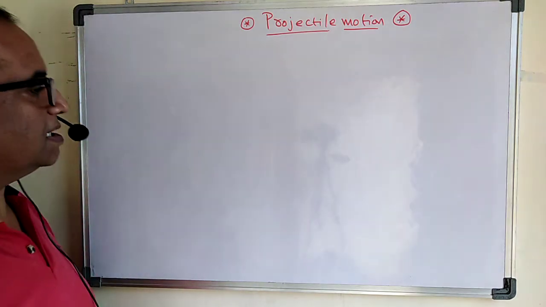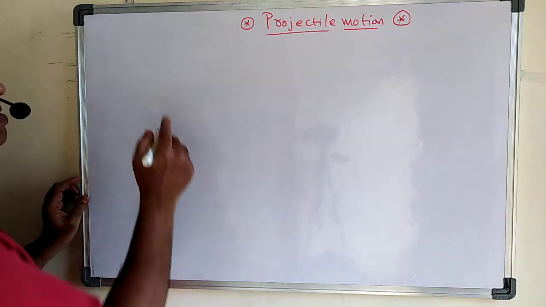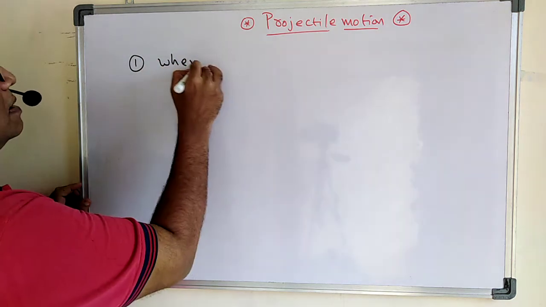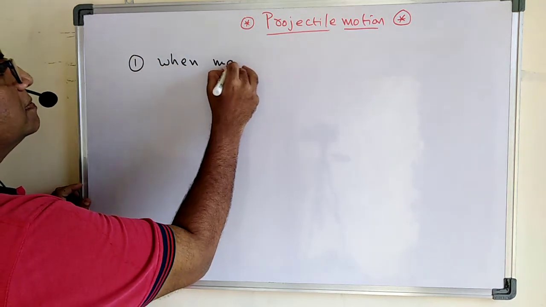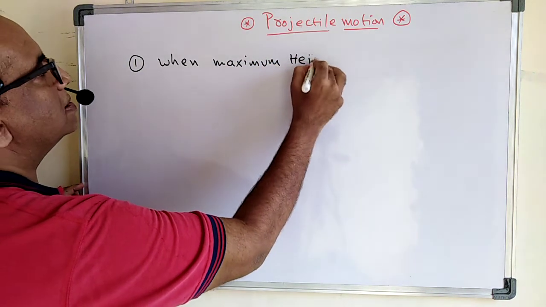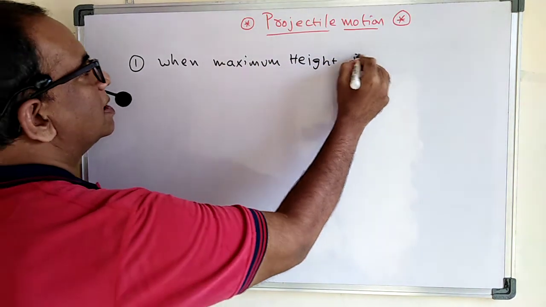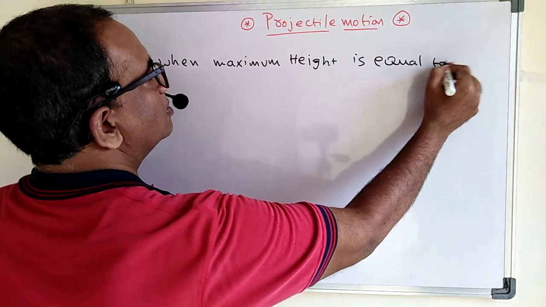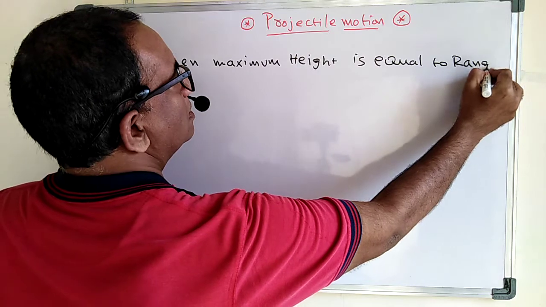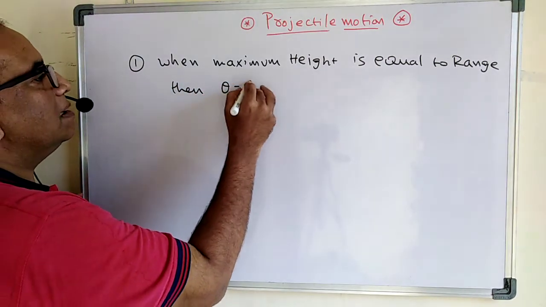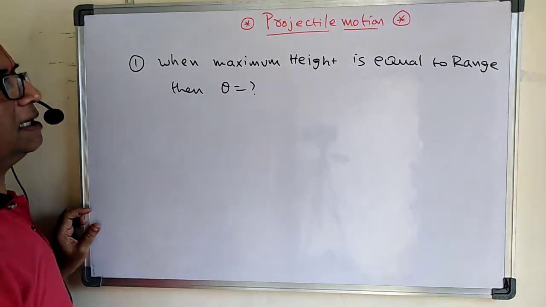Okay, see carefully, let us see point number 1. So what is point number 1? Let us say when the maximum height is equal to the range. Okay, maximum height is equal to range. Then what is the angle made by it? Then what is the theta here?